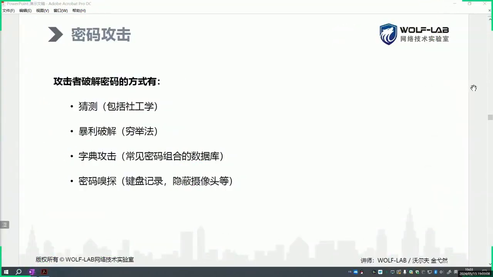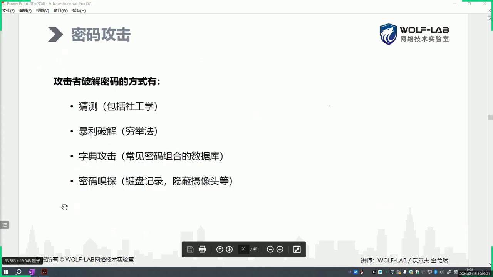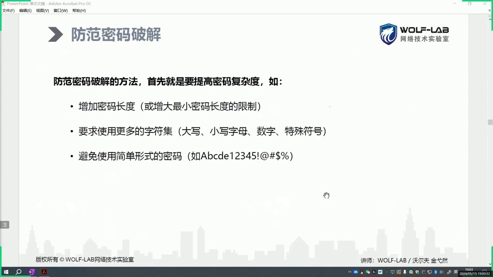Okay, students, let's continue from where we left off in the last class. In the previous class, we discussed some threats our networks might face. Finally, we talked about password attacks, including guessing, brute force, dictionary attacks, and password sniffing. Regarding these password attacks, how can we prevent them?